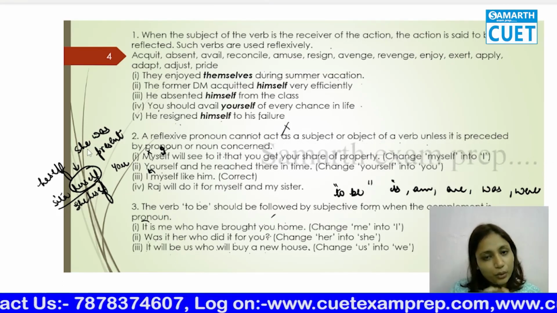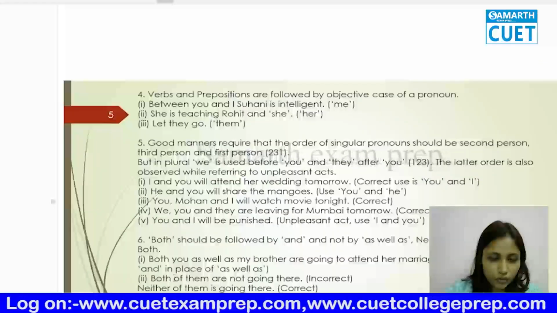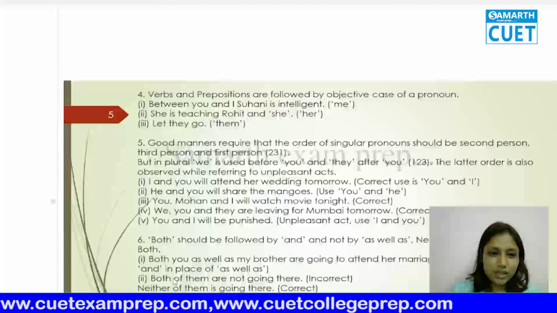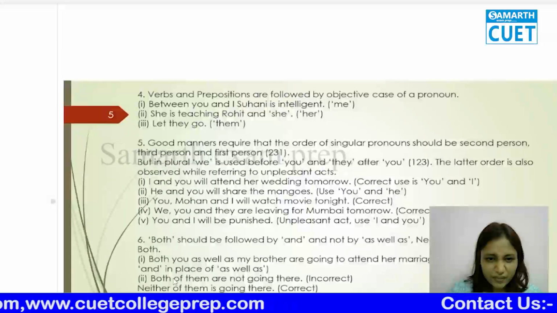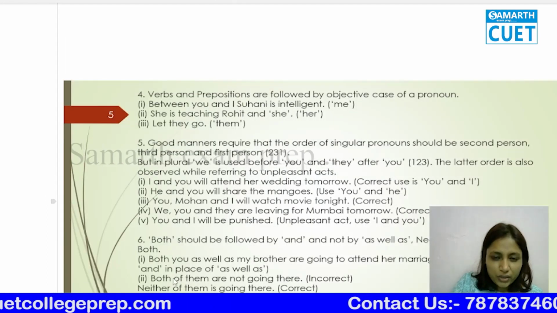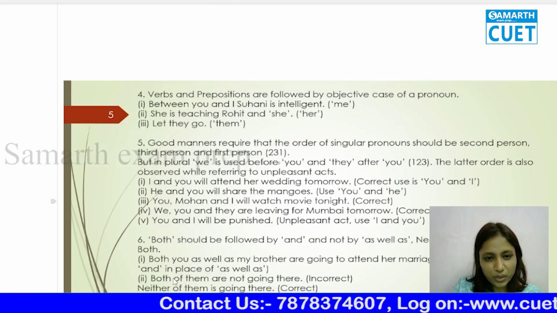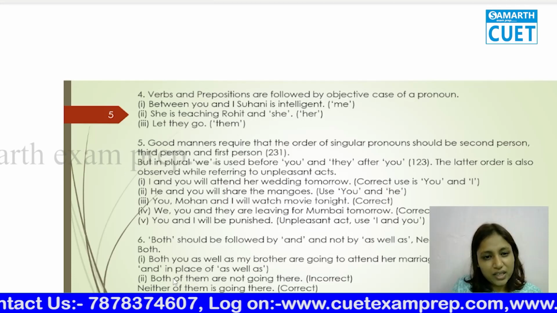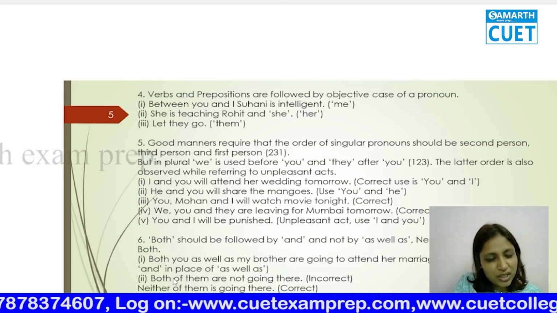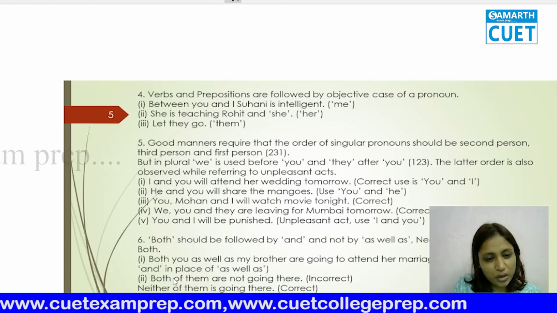Subject, object, I hope you know very clearly. Now let's move to the fourth rule. The fourth rule is very easy: between you and I. When I told you subjective and objective case, my whole purpose was because the rules are going to use them. The verbs and the prepositions are followed by the objective case. Whenever prepositions or verbs are there, they are followed by the objective case.